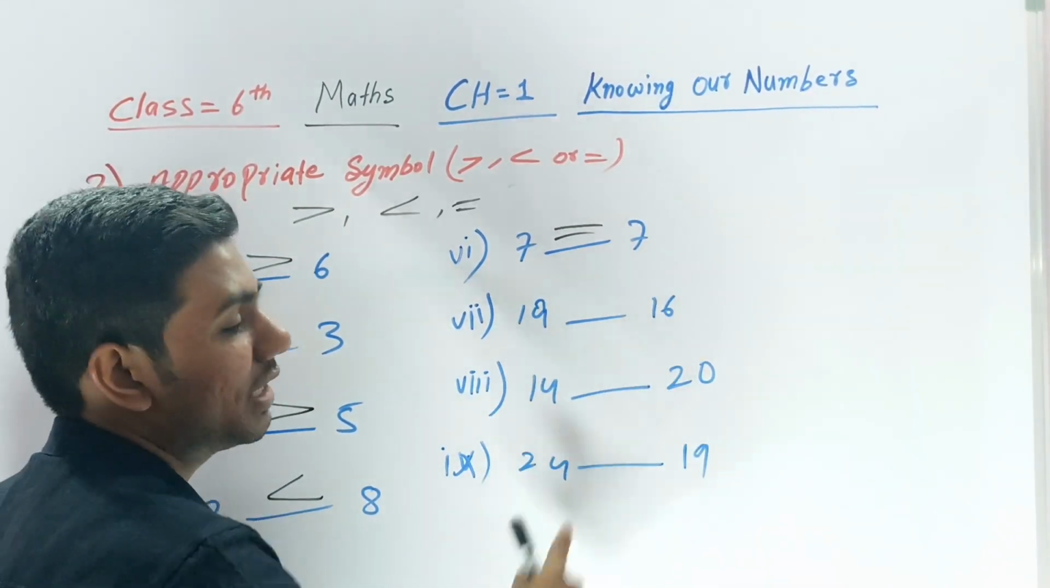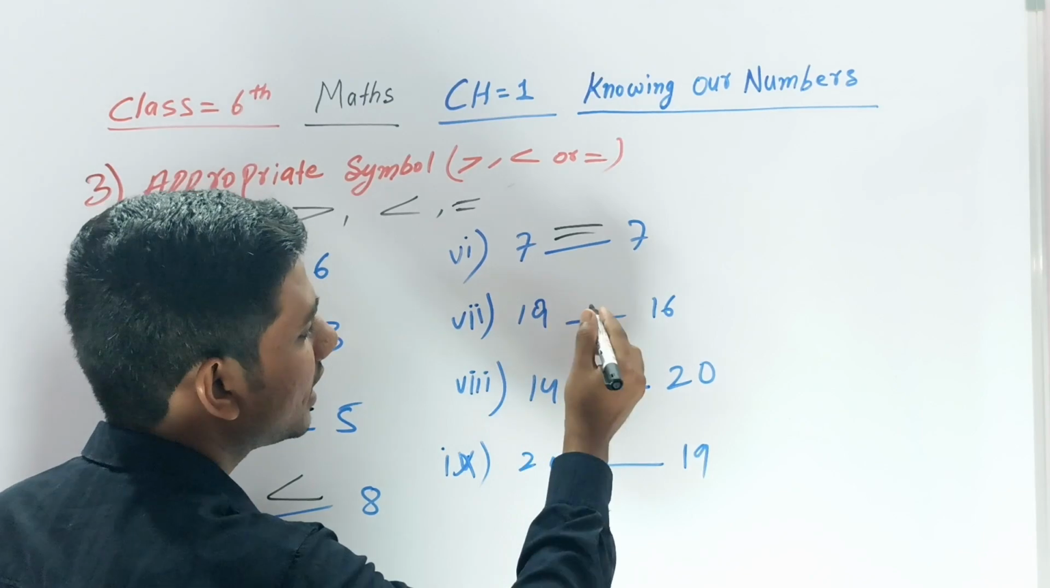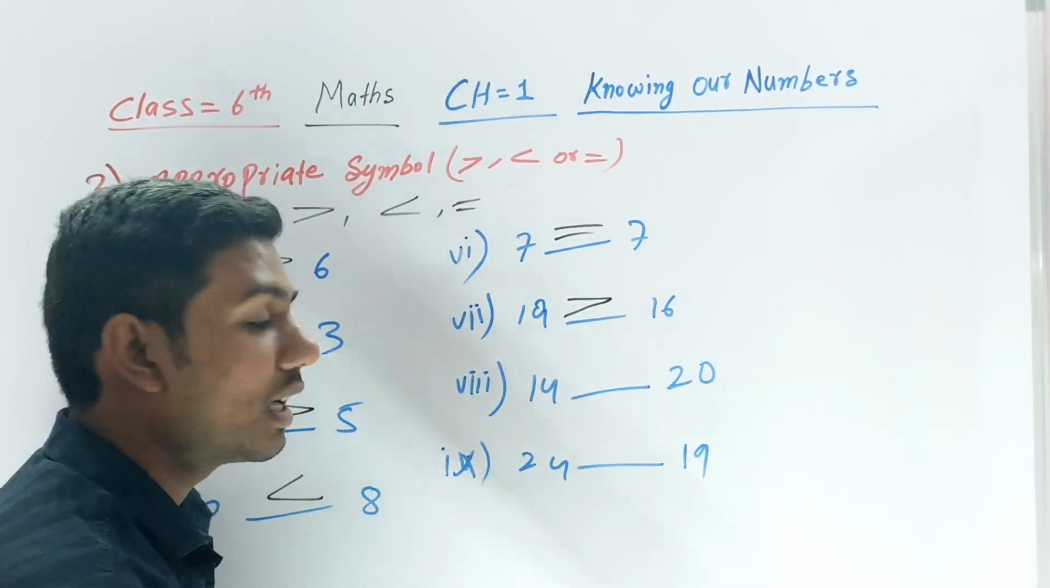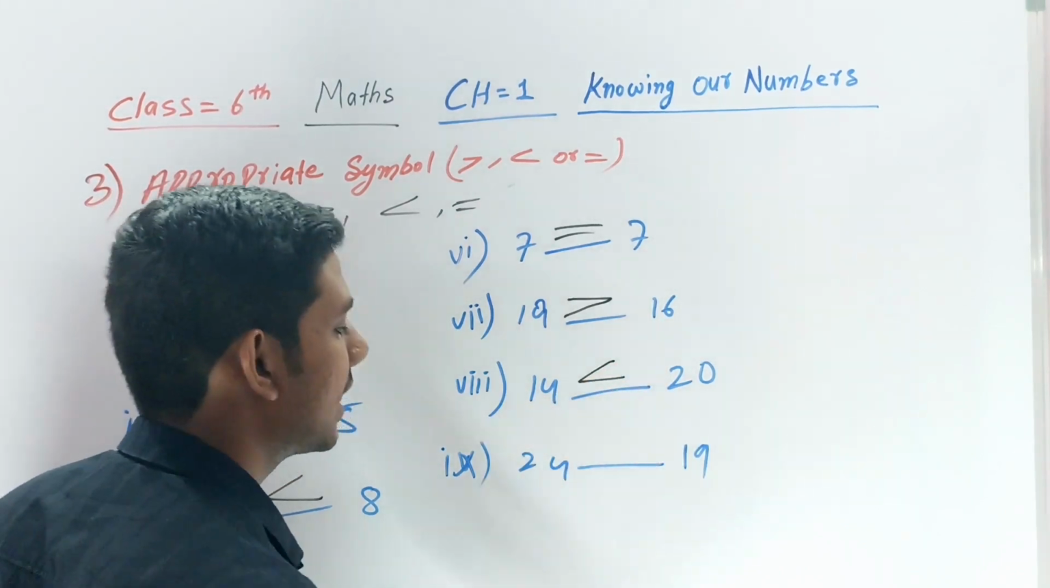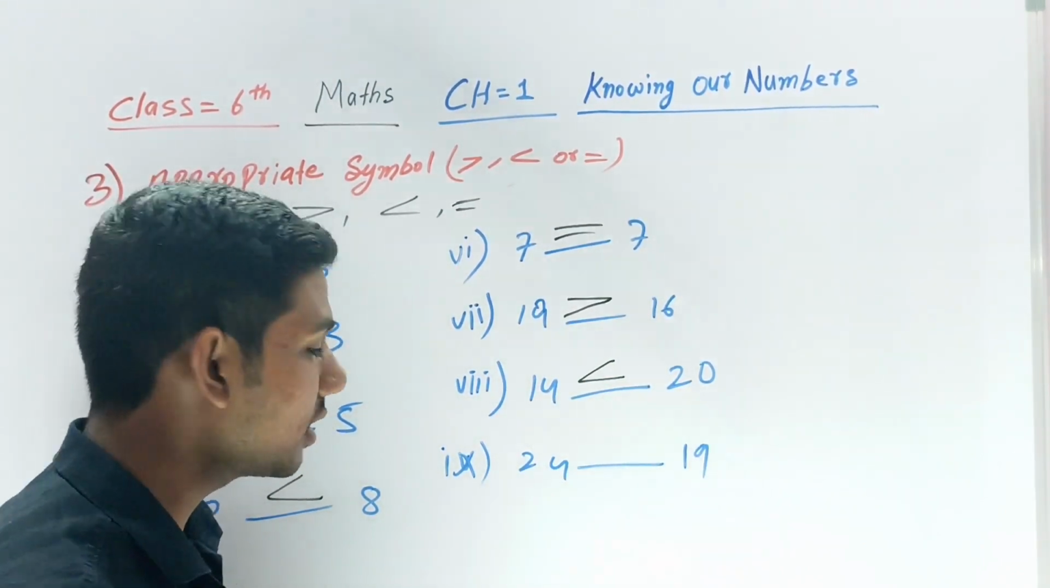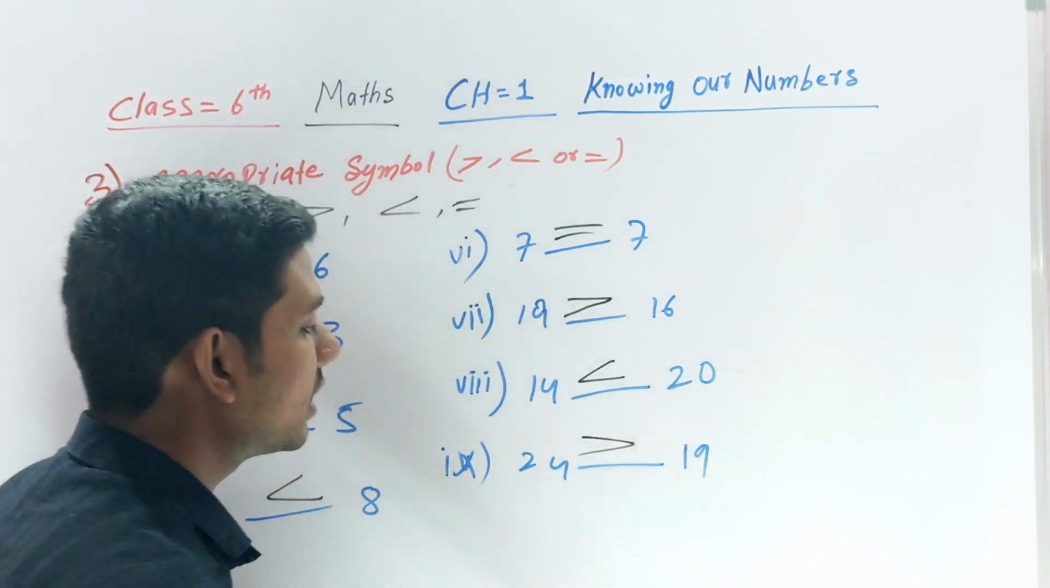Now 19 and 16, which is greater? 19 is greater, so the symbol will be turned this side. In 14 and 20, which is greater? 20 is greater, so the symbol will be turned that side. In 24 and 19, which is greater? 24 is greater, so the symbol will be changing that side.